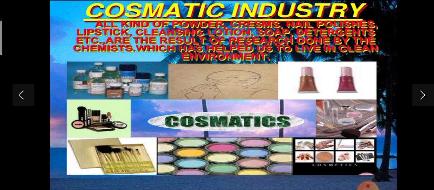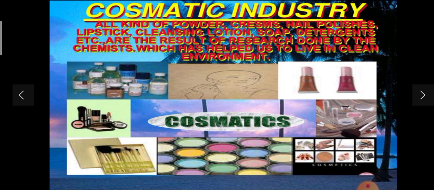These are the result of research done by chemists, which has helped us live in a clean environment. As an example, we'll take talcum powder. What is talcum powder? It is made up of talc. Talc is hydrated magnesium silicate. This is the chemical used in talcum powder.